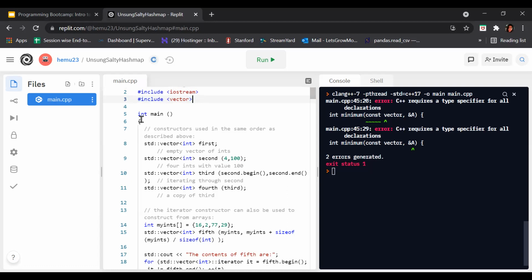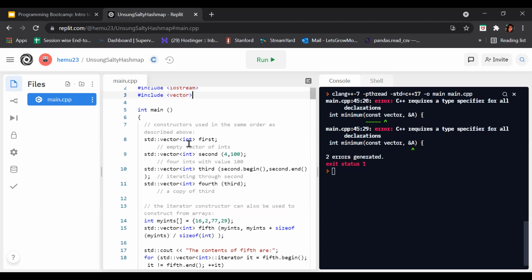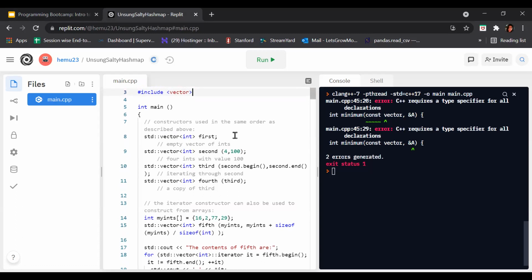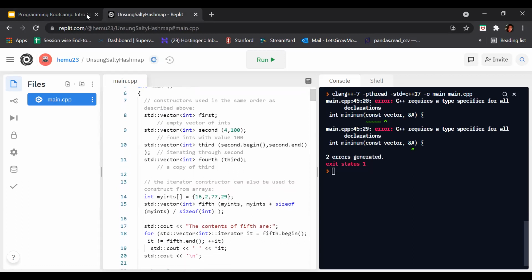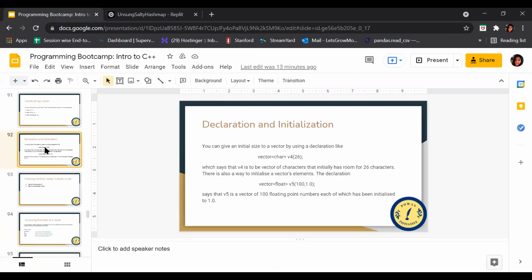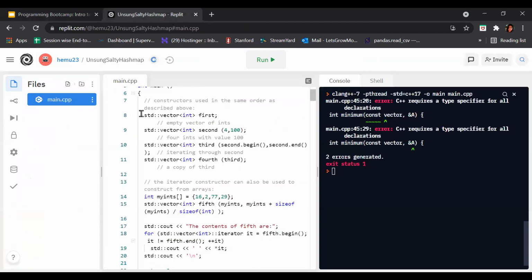Now we are starting our program with int main. What is used is construction using the same order. Now we are constructing a vector. Do you know the initialization? This one: declaration and initialization. How to declare? In this way, we are declaring here.